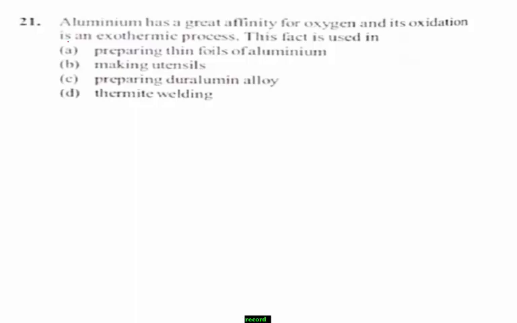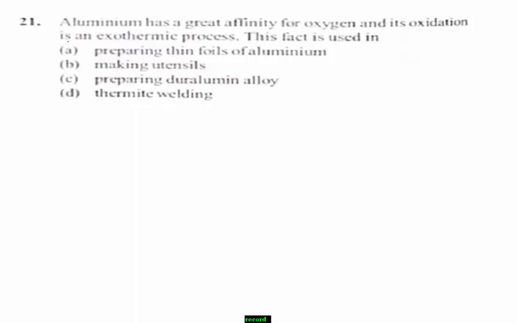This fact is used in option A, preparing thin foils of aluminium, option B, making utensils, option C, preparing duralumin alloy, and option D, thermite welding. It is also a theoretical question. Students, thermite welding,